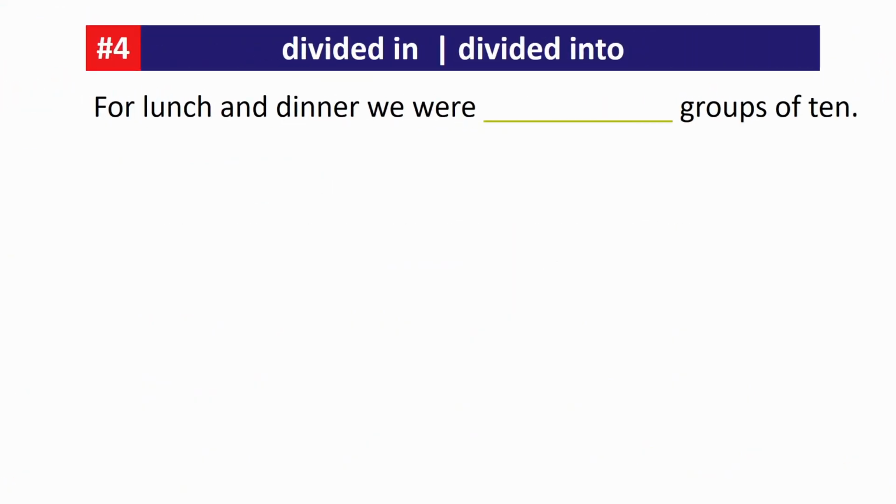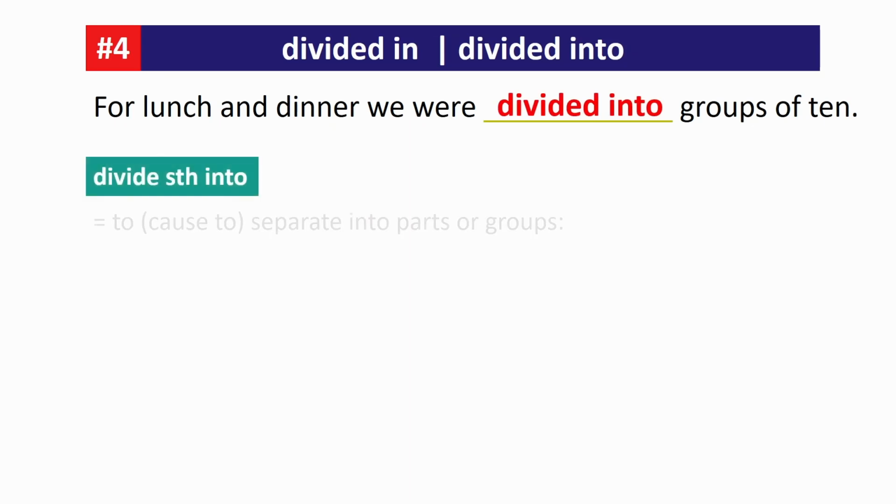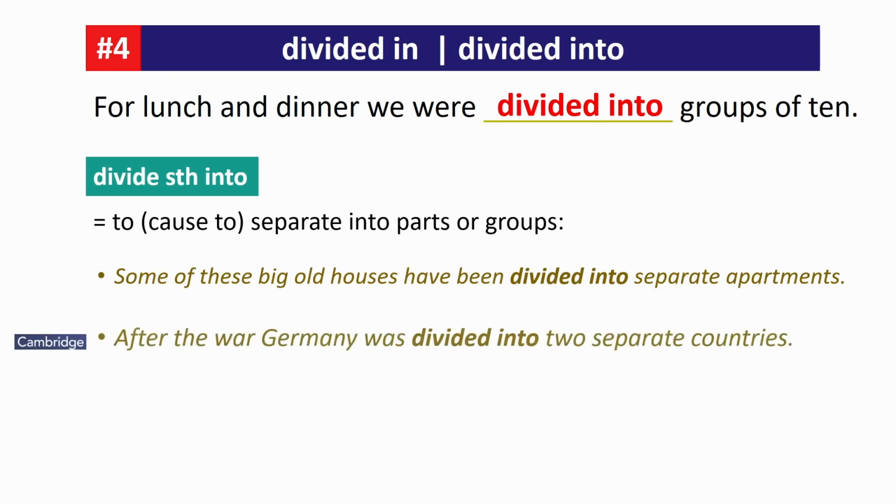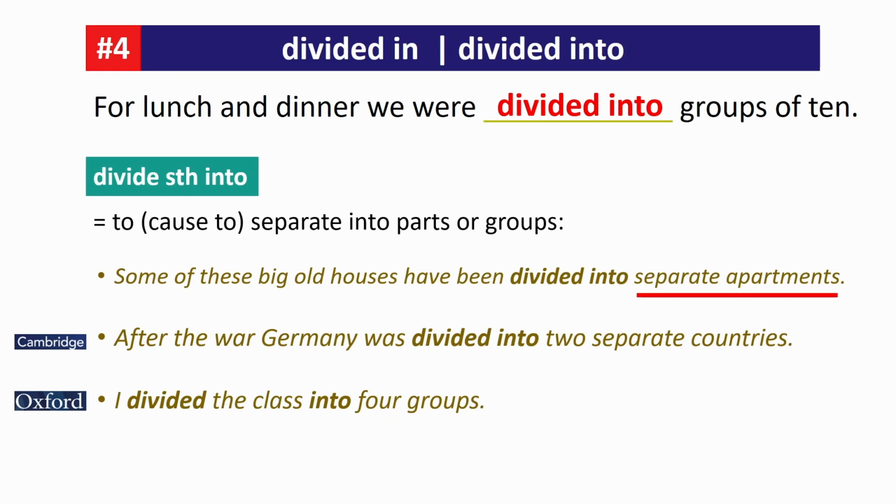Next, for lunch and dinner, we were divided into groups of 10. Divide something into means to separate into parts or groups. Example: Some of these big old houses have been divided into separate apartments. After the war, Germany was divided into 2 separate countries. I divided the class into 4 groups. Collocations: separate apartments and separate countries.